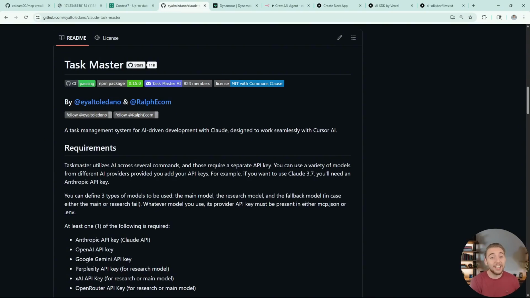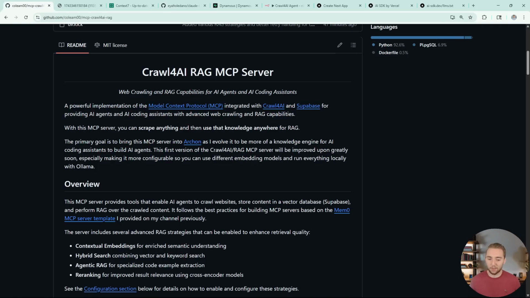And these are all fantastic tools, don't get me wrong. But what I want to build with this MCP server, I know that it is a big undertaking, is to combine all these things together into a master MCP server that will solve all of our needs for AI coding. Like being able to have a strong knowledge backbone with RAG, also being able to have different agents manage different parts of our project, helping us plan things and manage our tasks. There is a lot that I want this to do, and I'm starting here with the core of it, a RAG knowledge base, and that's why I've been implementing some additional strategies. So that's what I want to cover with you right now.